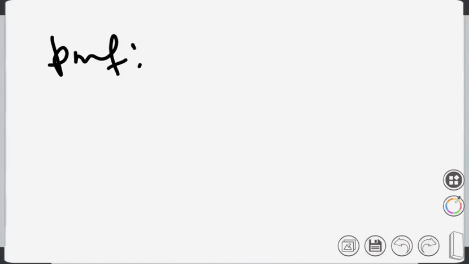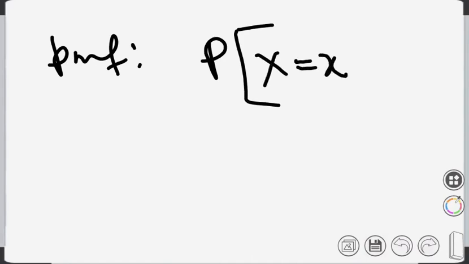The PMF is the probability of a discrete variable X at some point x. We write the probability that capital X equals small x, and that is the probability mass function of a discrete random variable.